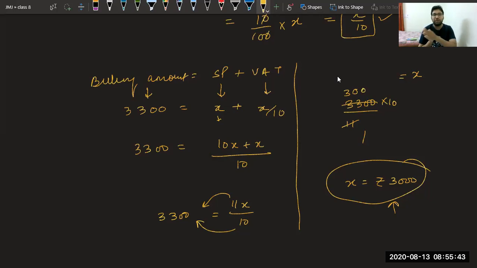They have given you a billing amount and they were asking what was the price before VAT was included.